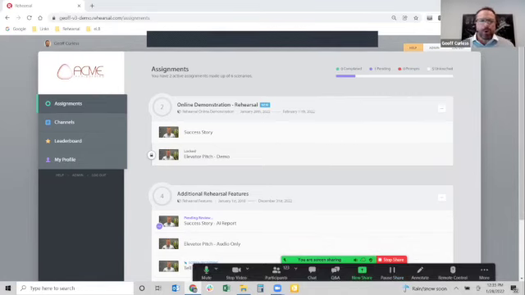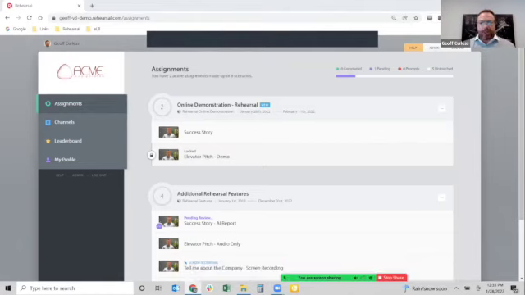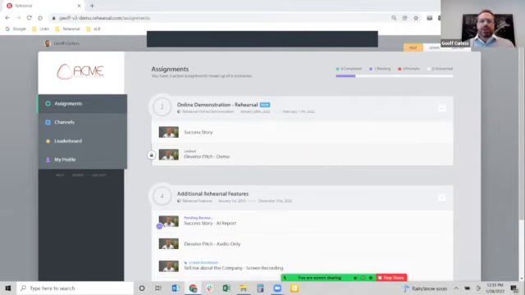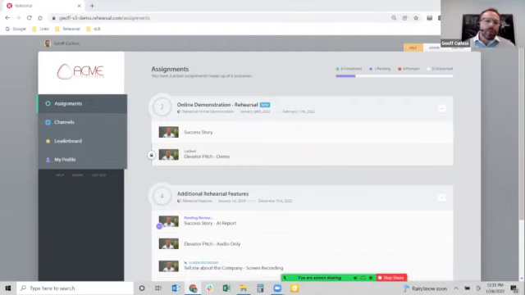But in effect, rehearsal is, as we've talked about many times today, a video-based practice, video-based coaching, and best practice sharing application. That is ultimately what rehearsal is all about. So when an individual first comes into the rehearsal platform, they're going to be driven to assignments based on their role and responsibility within the organization.